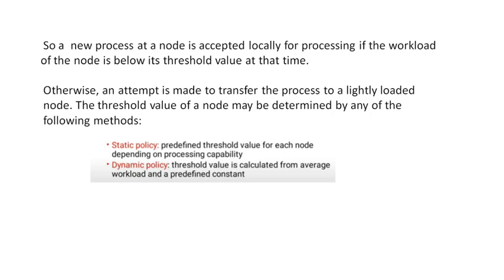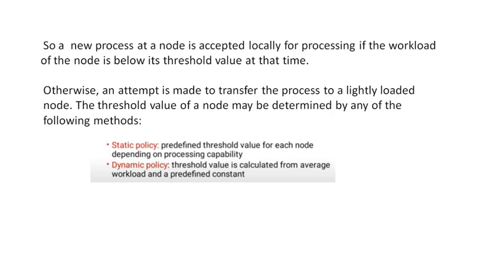So there are two methods by which we can determine the threshold value of a node. They are static policy and dynamic policy. In static policy, we will have a predefined threshold value for each node. Why? Because we consider the processing capability of each node and we will define a certain threshold value for a particular node.